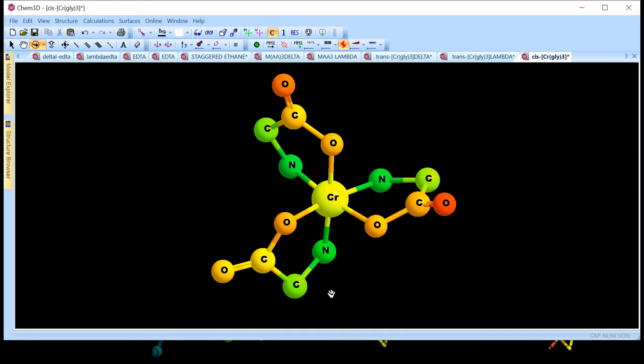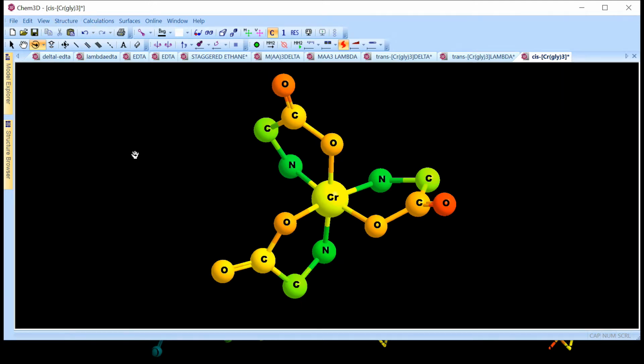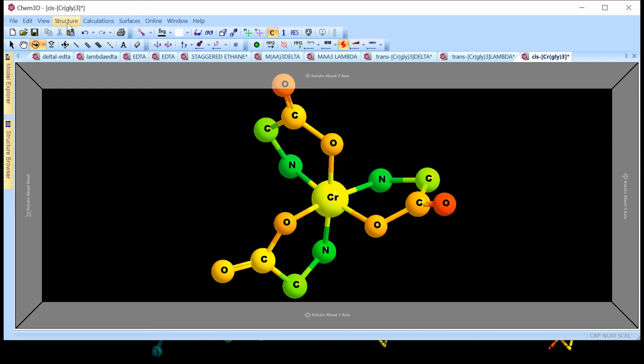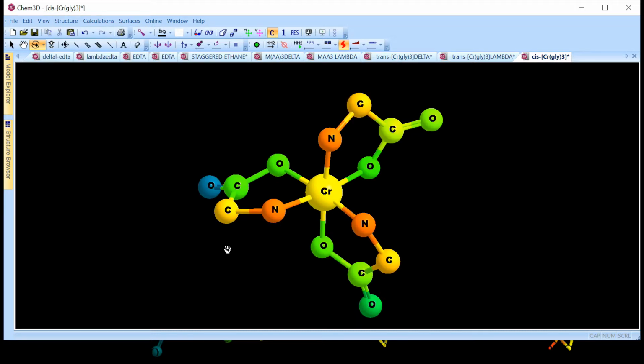Now I hope you will understand that if you can make a lambda isomer, you can also make a delta isomer. Let us see how I can simply convert. If some of you are using this kind of software, then I will show you how simply you can convert this lambda isomer into delta isomer. What I am doing is I will invert through origin. I have inverted this through origin, and see the structure has changed.